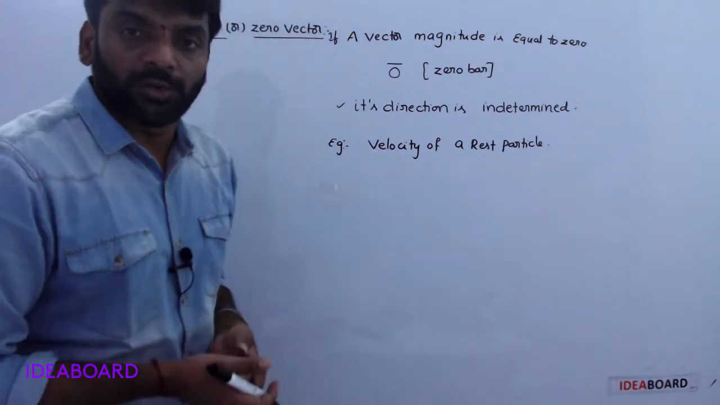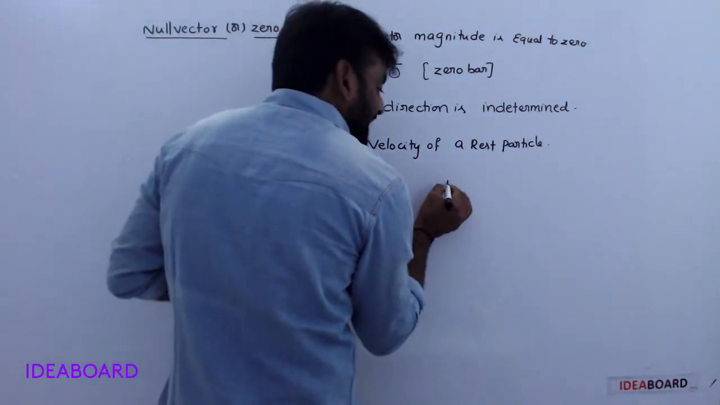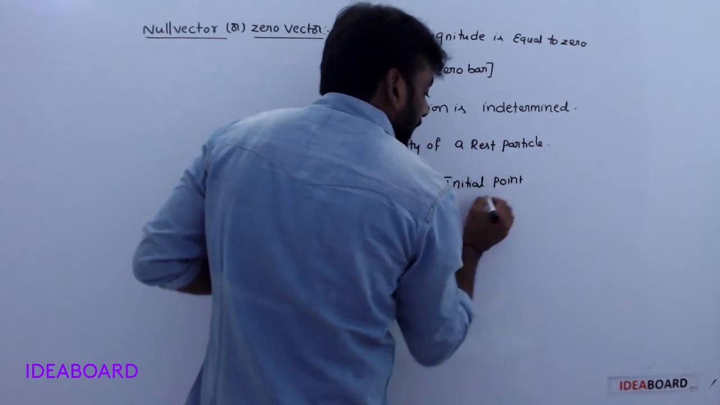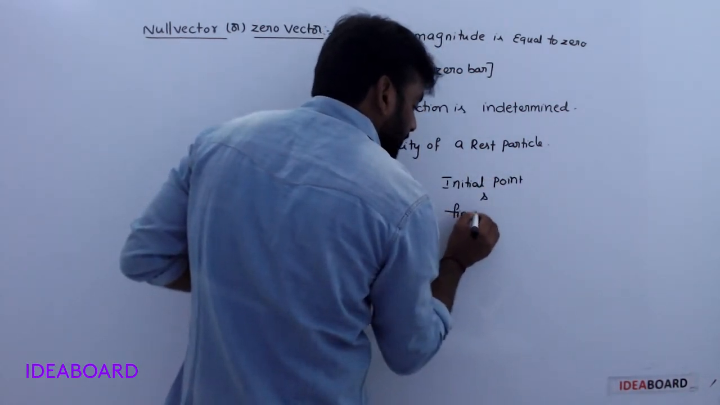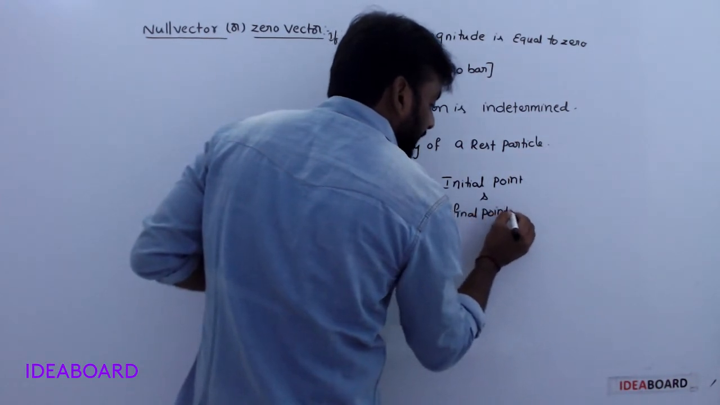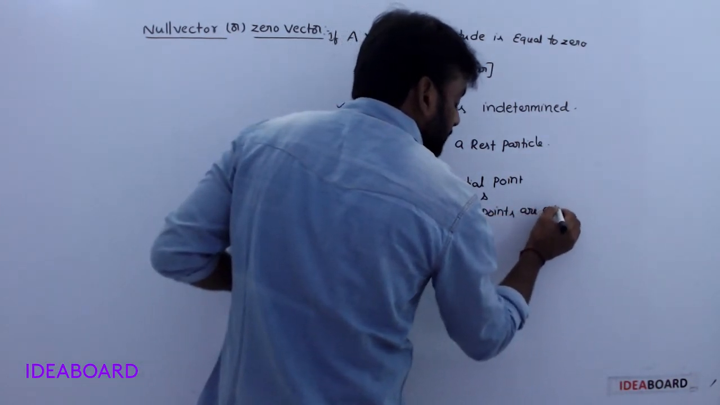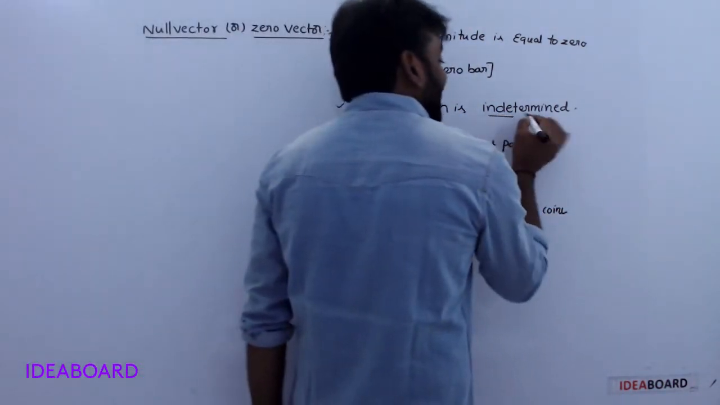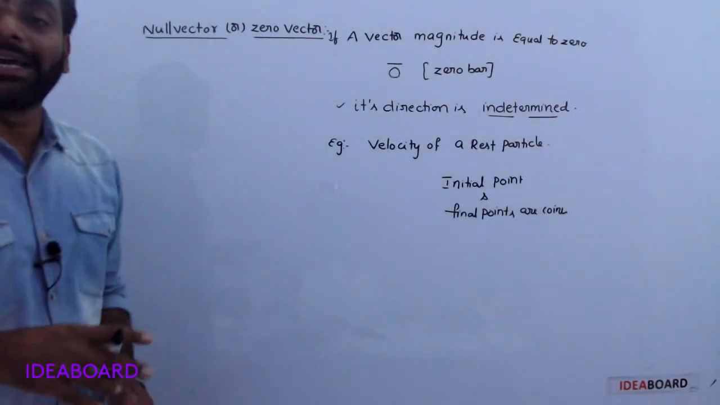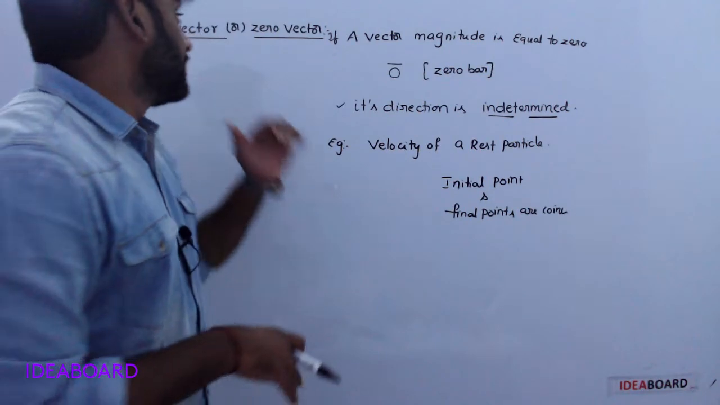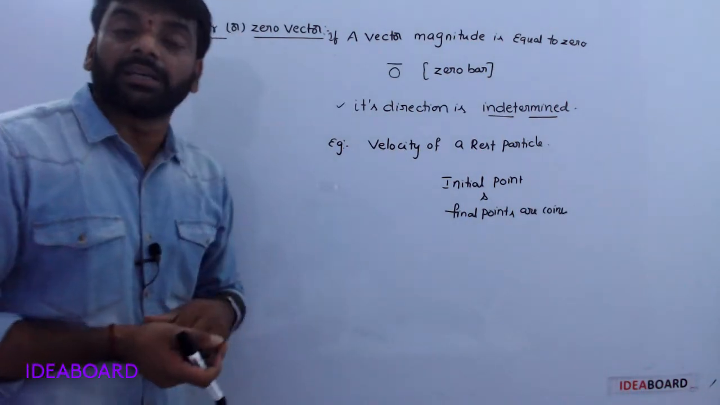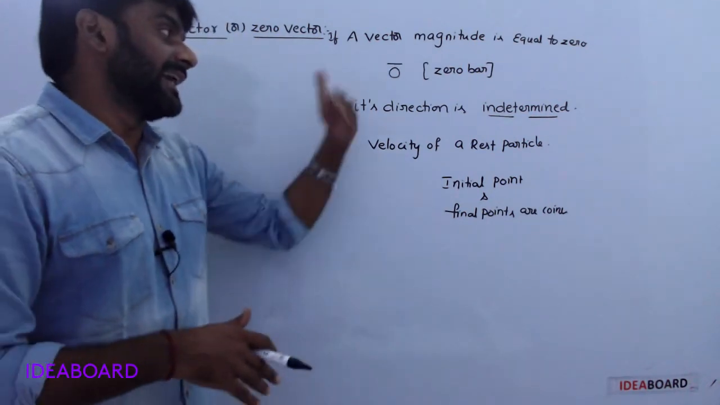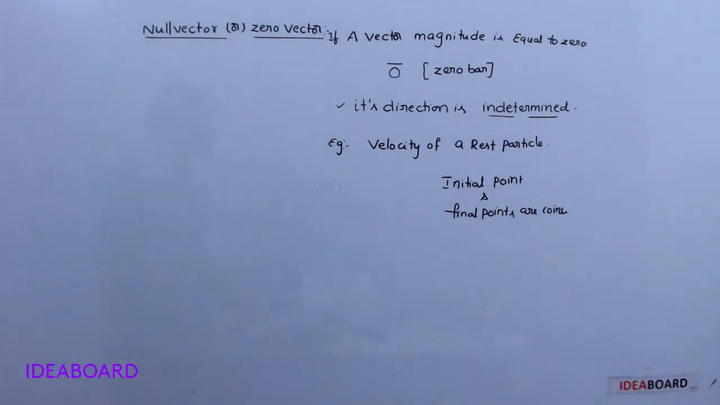So simply that is a zero vector, because in this case the initial point and final point coincide. Initial point and final points coincide. That's why its direction is indeterminate. Understood? So a null vector or zero vector means that the vector's magnitude is equal to 0, and its direction is indeterminate. Understood?